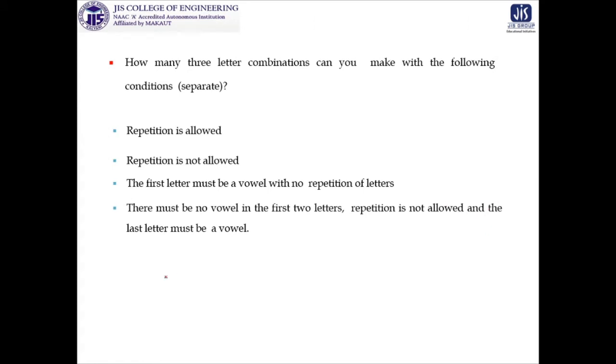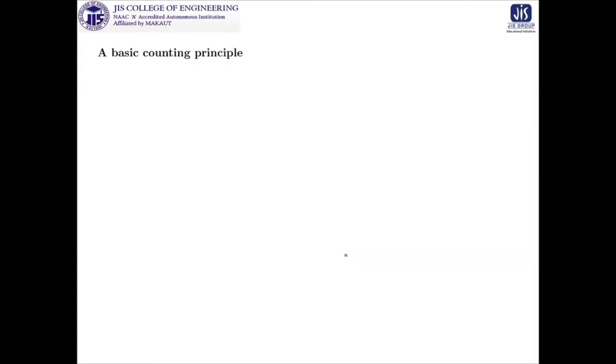Here is a question for you: how many 3-letter combinations can you make with the following conditions? Repetition is allowed, do this problem; then not allowed, do this problem. Then there is a condition that the first letter must be a vowel with no repetition of letters, and next, no vowel in the first 2 letters, repetition is not allowed, and the last letter must be a vowel. So look at this, gradually the problem has constraints growing bigger and bigger. You have to start from this one and then proceed with the problem.